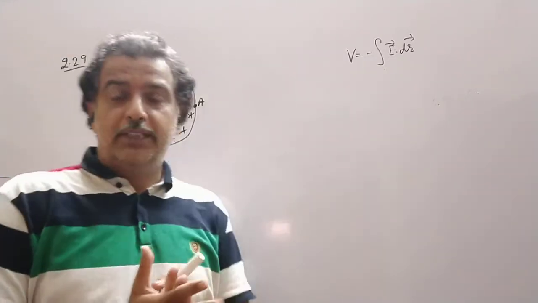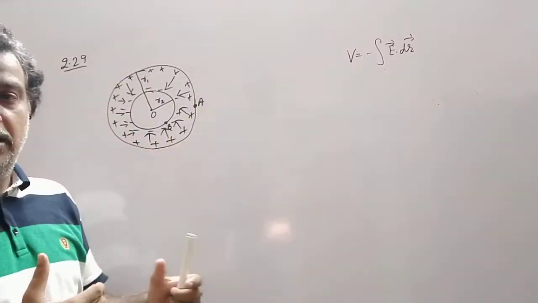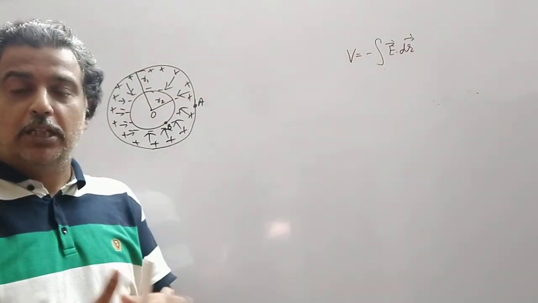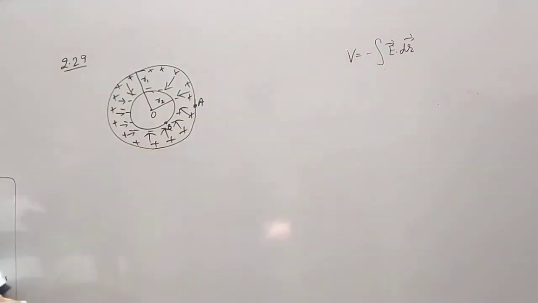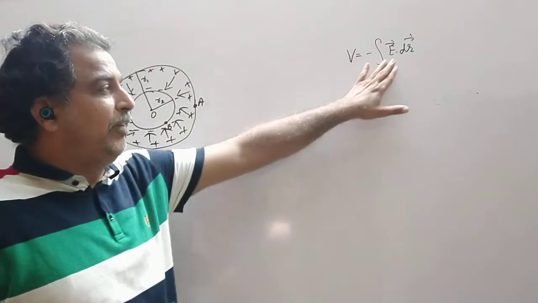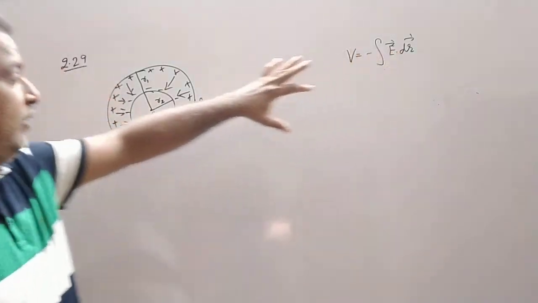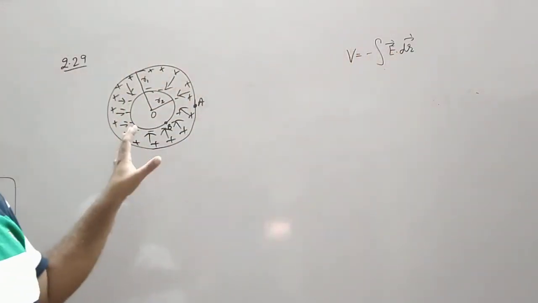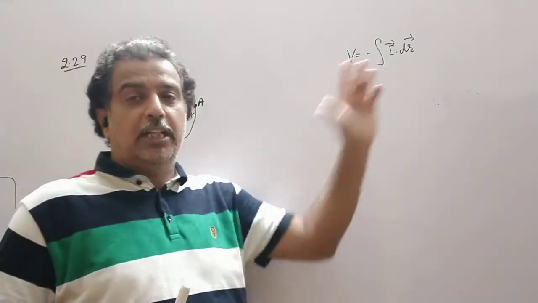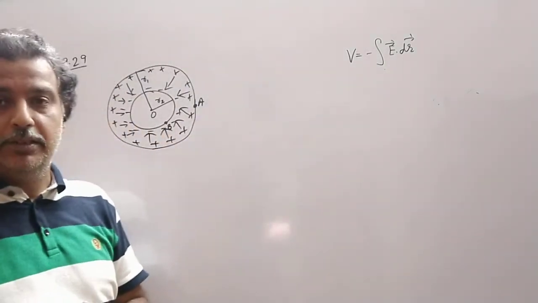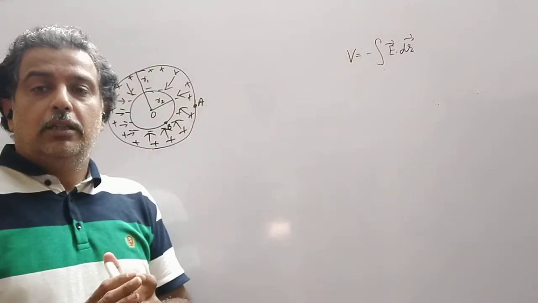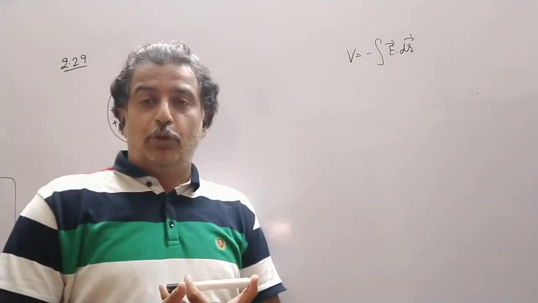So if the 2 points are in the field, it gives rise to potential difference. That is how we started the chapter. So this is one method. If I know E, if I can find out E of this system, I will do its integration, that will give rise to the potential difference. Or we can directly use the concept of potential.